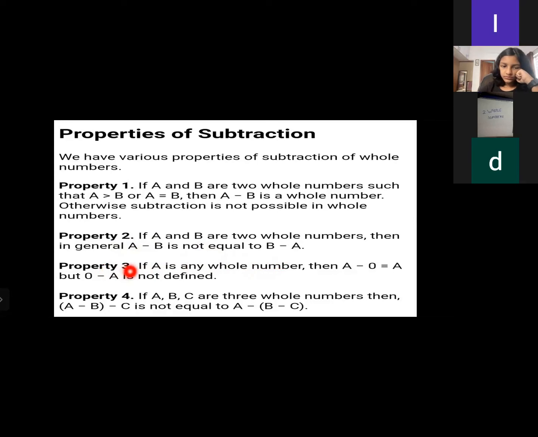Third property: if A is any whole number, then A minus 0 is A, but 0 minus A is not defined. Yes or no? Yes, ma'am. Good. Fourth one also: if A, B, C are three whole numbers, then (A minus B) minus C is not equal to A minus (B minus C). Can you put some numbers? Take any numbers, put them in this formula and just tell me whether it is possible or not. Just show that to me.